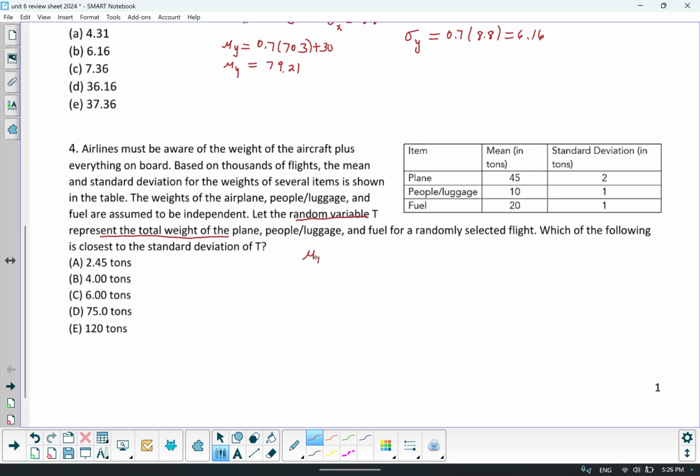If I was asked for the new mean, because it's independent, all I need to do is just sum them together. They didn't ask for it, but if they did, that would be 75 tons. But the standard deviation, when you're combining, as long as the variables are independent, is the square root of the sum of the variances. And that's the square root of 6, which is 2.45 tons.